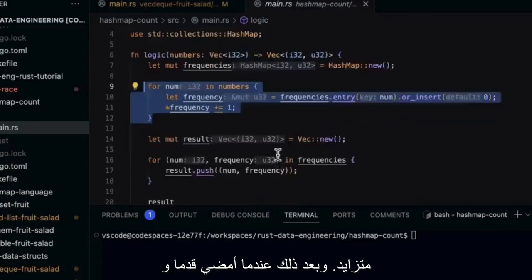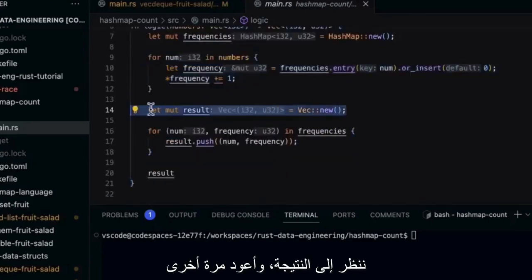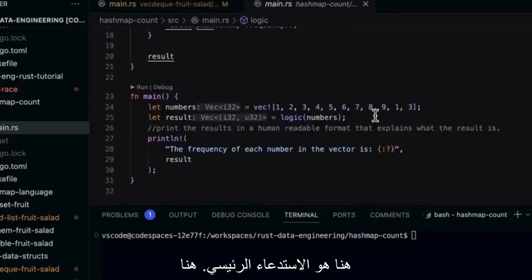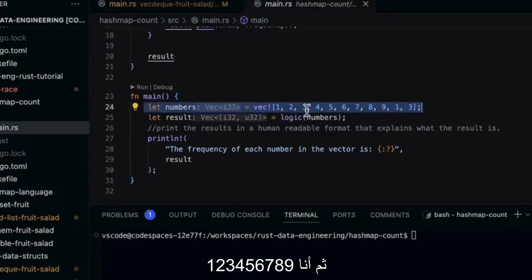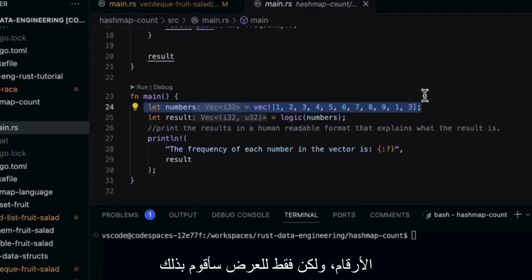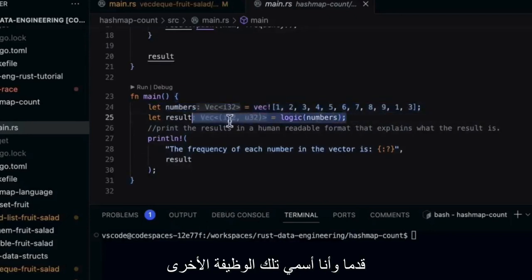And then when I look at the result, I return back a vector to make it a little bit easier to push out the results. And then finally, here is the main invocation in the main function. I say let numbers, and I create a list of numbers. So notice here I say 1, 2, 3, 4, 5, 6, 7, 8, 9, and then I include a couple of duplicates so that I'm able to verify that it's going to count the frequency correctly. Now, this could obviously be a huge string of numbers, but just for a demo, I'm going to make it pretty simple. And then I call that other function above.